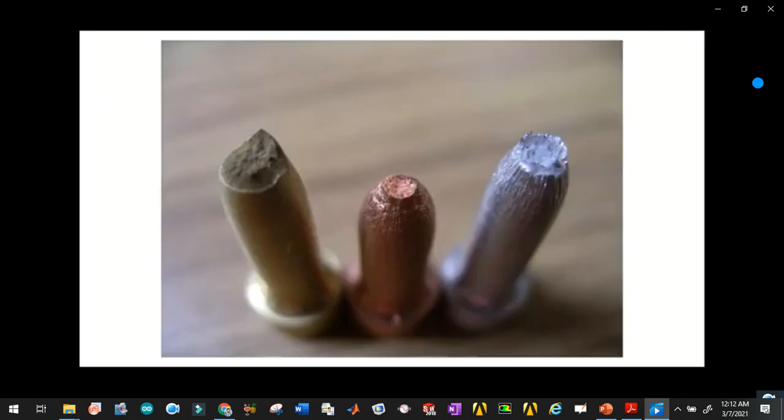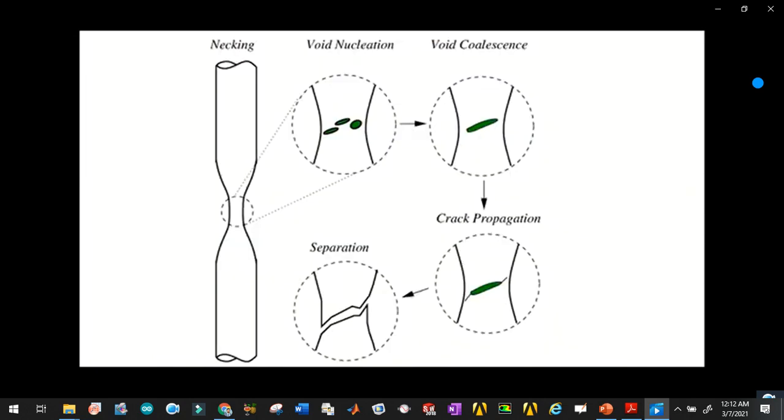Fracture. Fracture is a form of failure in which the material separates due to stress at temperatures below the melting point. The fracture can either be ductile or brittle depending on whether the elongation is large or small respectively. Ductile fracture begins with the initial necking of the material with small cavities or voids forming. These voids then grow and the crack propagates around the necking region before final shear fracture.